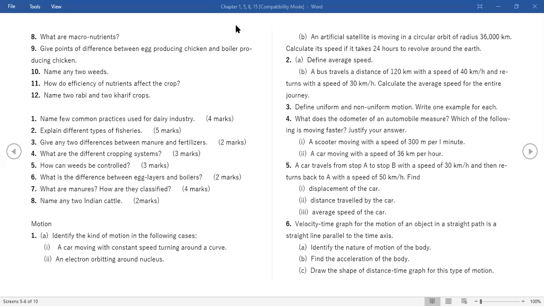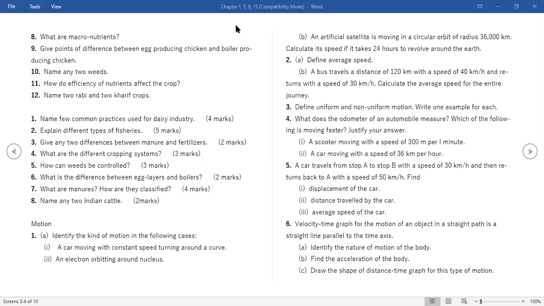Ma'am, in second question, the bus travels a distance of 120 kilometers. One way, total 120. First with the speed of 40 kilometers per hour, and then return with the other speed. The same distance, 120. So that is the average speed for the fifth one, 37.5 kilometers per hour?